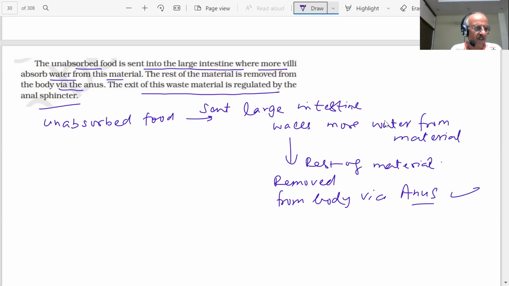Yes, sir. Okay, this is the end of this part where we have seen, student, the nutrition in human beings. So now we understand, student, how the food which we are eating gets digested inside our body. Which is that long food pipe, and which are the various parts of the body? What is the function of the liver? What is the function of the pancreas? What are enzymes inside the body, student? The role of hydrochloric acid, and how the food comes out, the exit of the waste materials from the body.